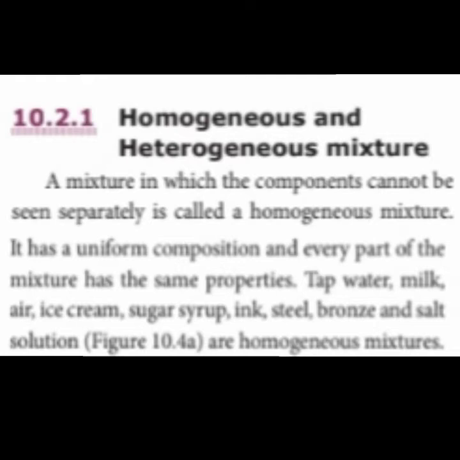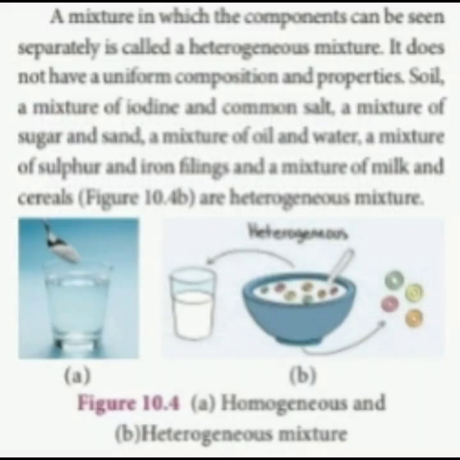Examples: tap water, milk, air. Air is a mixture. We cannot separate the hydrogen, oxygen like that, because it is fully mixed, containing oxygen, nitrogen, carbon dioxide, and it gives a homogeneous substance. Then sugar syrup, ink, steel, bronze. Bronze and steel are alloys. So they all form homogeneous mixtures.